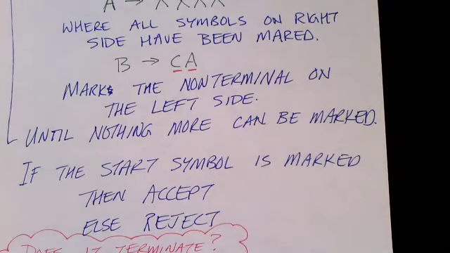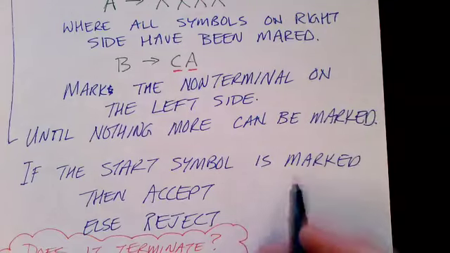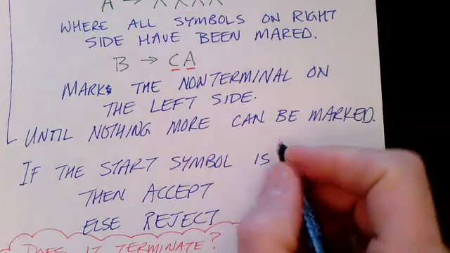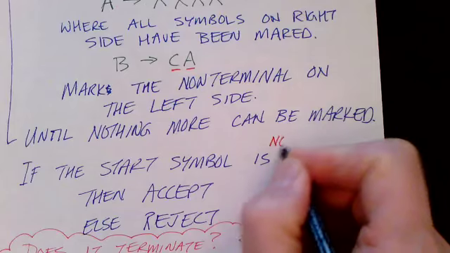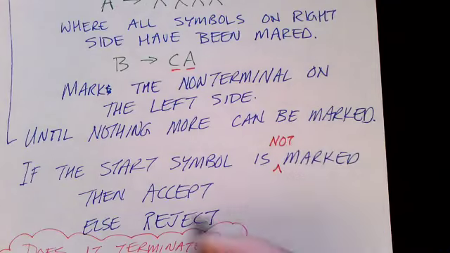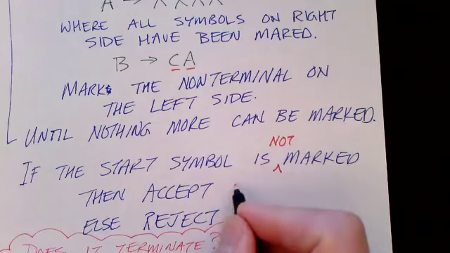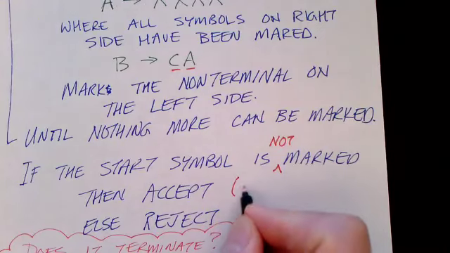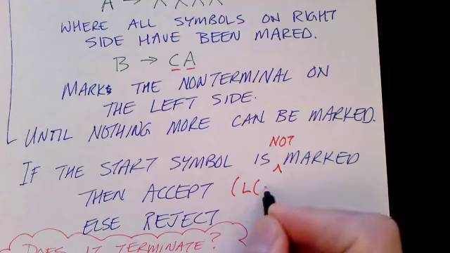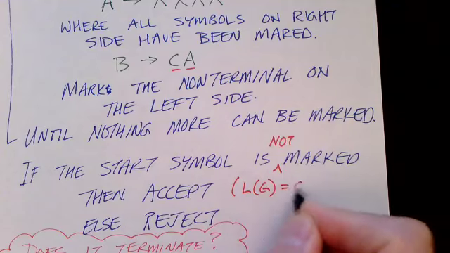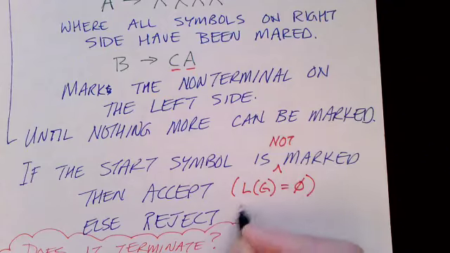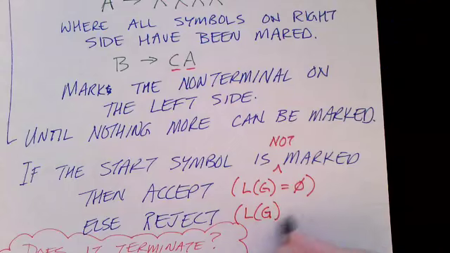So the language is empty if the start symbol is not marked. So let me modify this. If the start symbol is not marked, then accept, and then I'll just put L sub G is empty. If it is marked, then the language of the grammar is not empty. Okay?